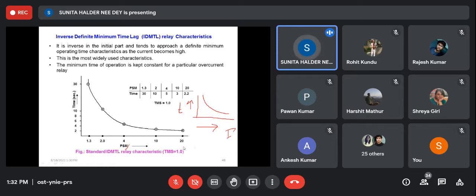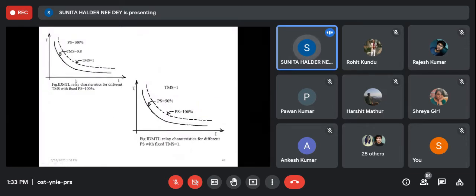Then the entire range of current can be made within a very short range, within 20 or so. For a fault it may be 200 also, but not 1000. And we can obtain the time of operation. Obviously, with a higher PSM, more current is available at the relay terminal, so the time of operation will be lesser. So IDMT relay characteristics are always drawn as time versus PSM, not time versus current.